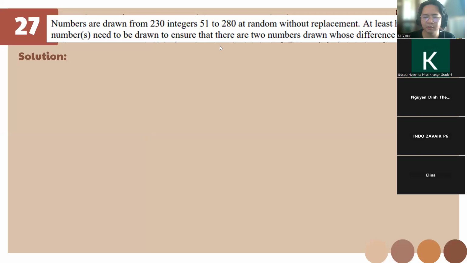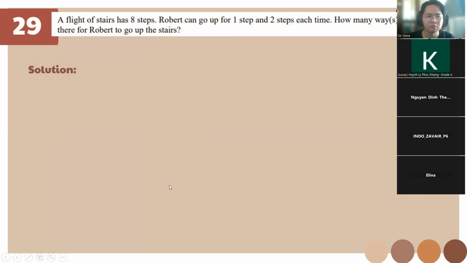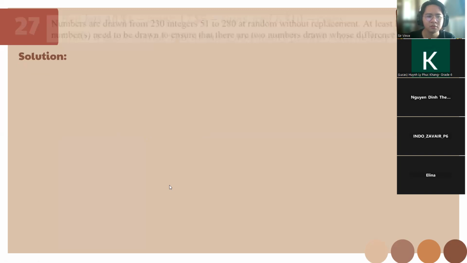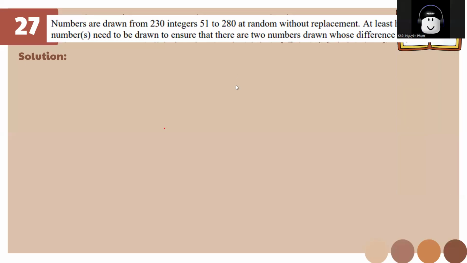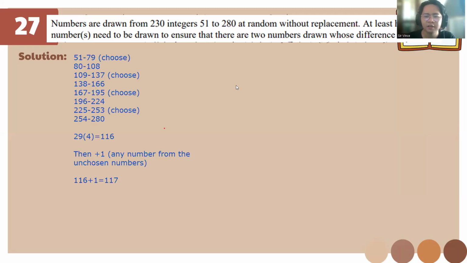So I'll properly put it down, okay. For this one, let's choose the first set of numbers that do not have a difference of 29, okay? So that's why we have here 51 to 79. So we choose here, 80 to 108 now.